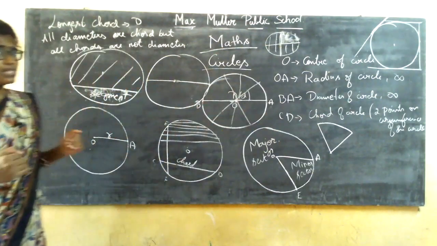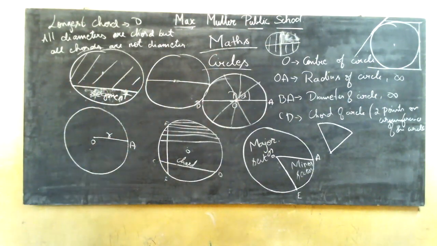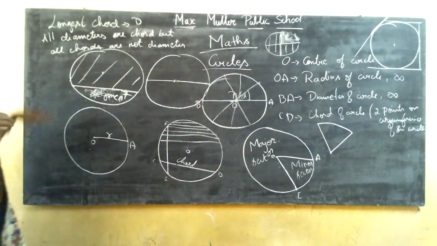There is a decrease in the size, so when the size decreases, the measurement also decreases. Then it is not a diameter of the circle. The diameter of the circle gives you the largest length of the circle.